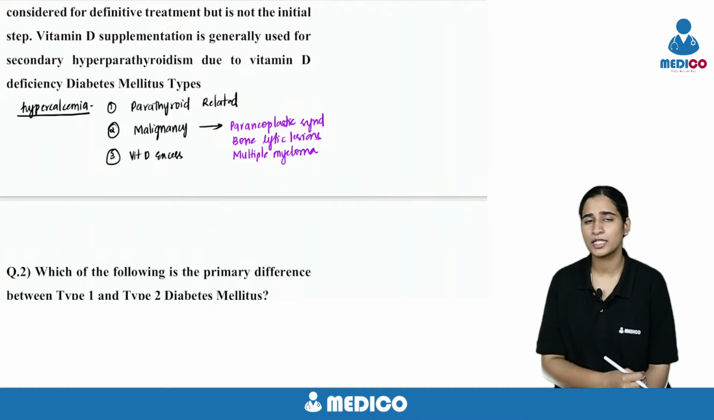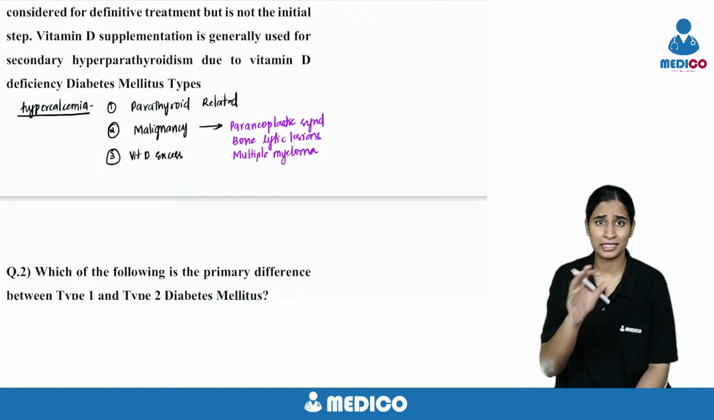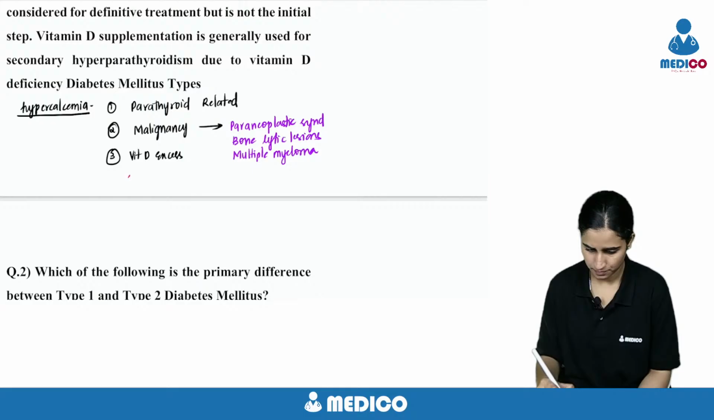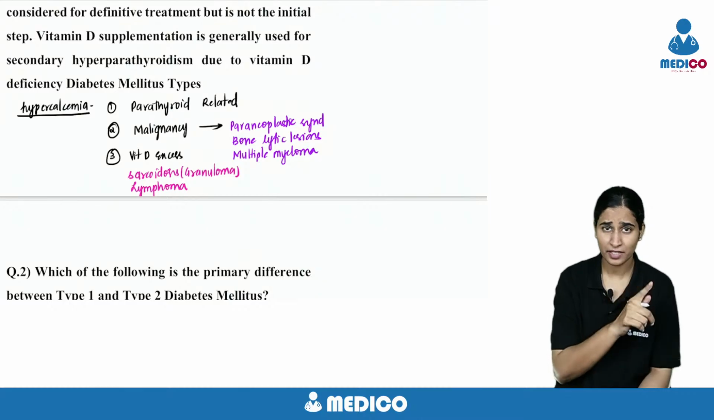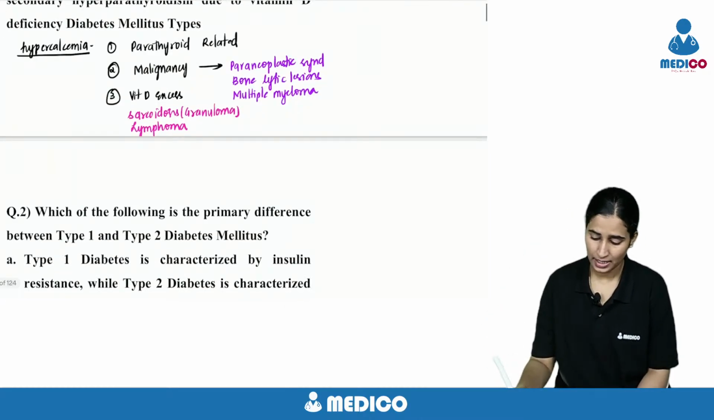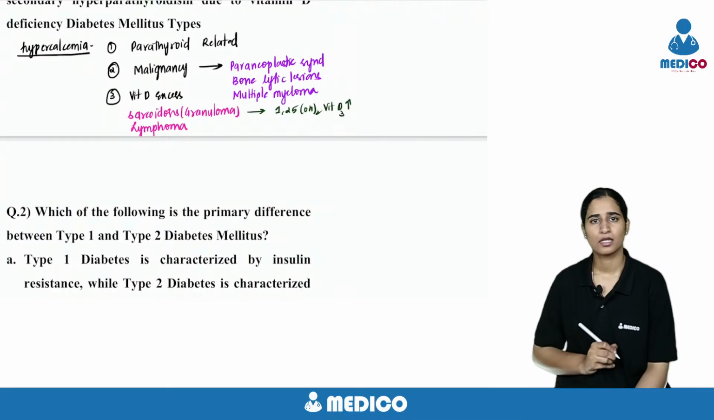What can be the other possibility? Is there any disease in which the pathology of the disease will produce vitamin D? Yes, it's sarcoidosis. In sarcoidosis, the granulomas will produce vitamin D. And some lymphomas will produce vitamin D. So vitamin D has two forms, 25-hydroxy and 1,25-dihydroxy, right? And in sarcoidosis, it is 1,25-dihydroxy vitamin D which is increased. Okay?